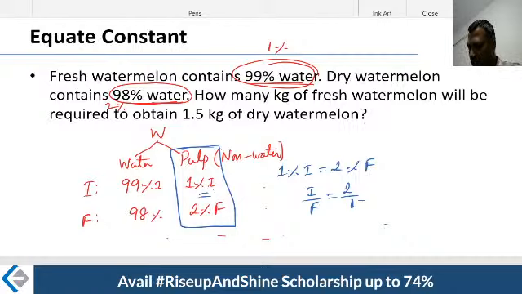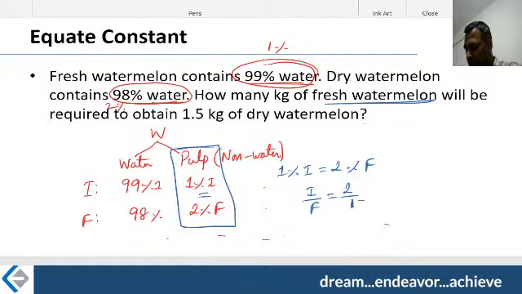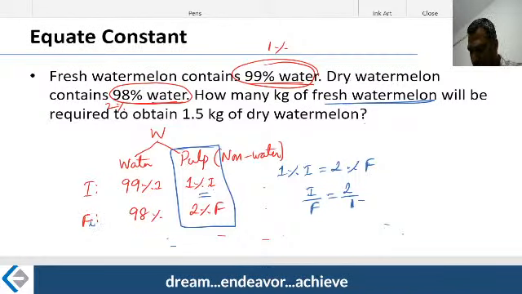Now what is the author saying? How many kg of fresh watermelon should you start with? Fresh is nothing but initial. F does not stand for fresh. F stands for finished, the final product. Final stands for final. This is the initial, that's the fresh. Initial is nothing but the fresh. How much fresh do I need to start?